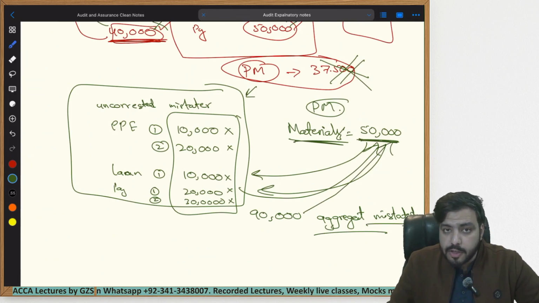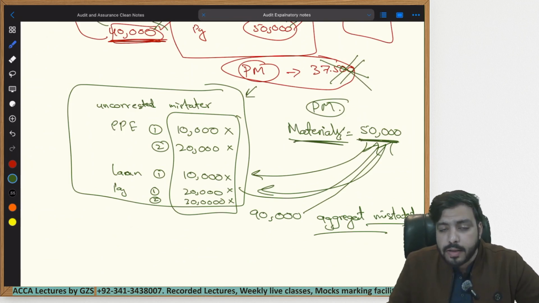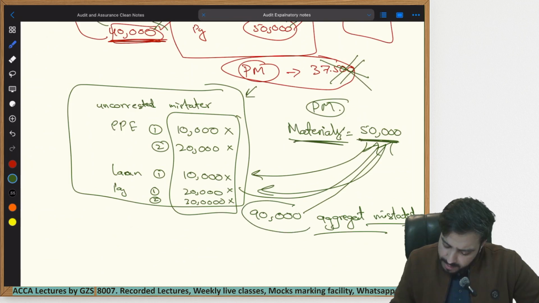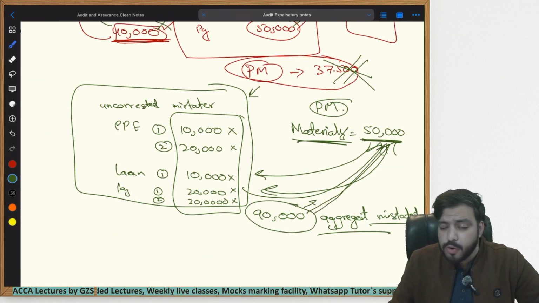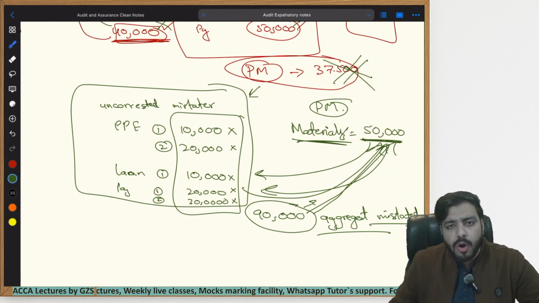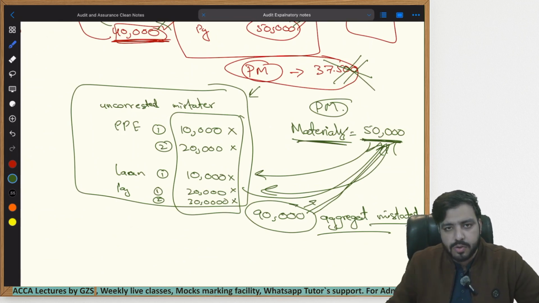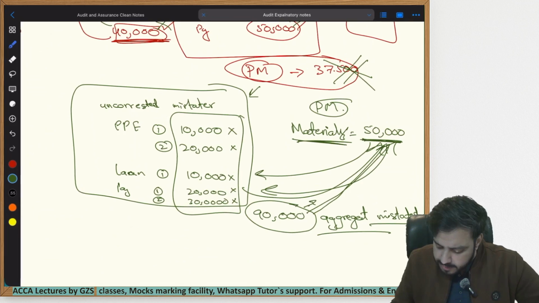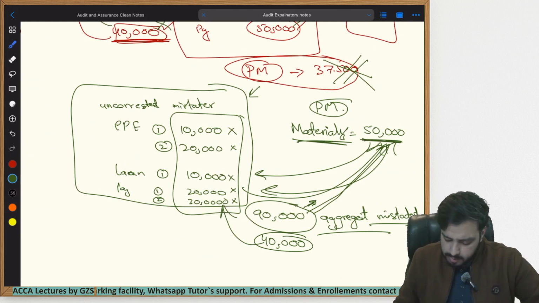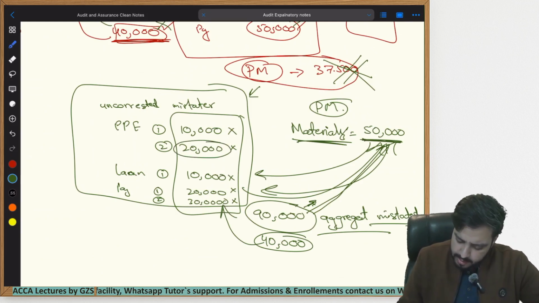The auditor will let the management know, listen guys, I'm not a fool and neither are you. You know how we do audit. Your company is being audited for the last 10 years. All of these amounts combined are above materiality, and all of these errors are above materiality. So if you don't correct them, we will specifically state within our audit report that your financial statements do not give a true and fair view because you have material misstatement within your financial statements. So the auditor will let the management know you need to at least adjust $40,000 of errors from these. So the management, after discussion, will state, okay, let's correct this error and let's correct this error.